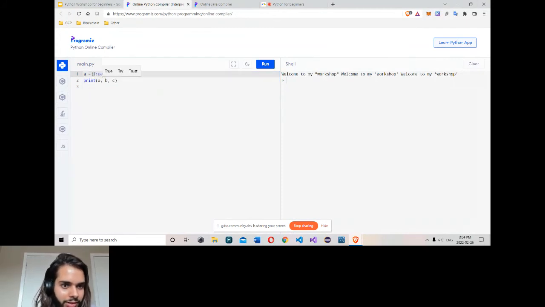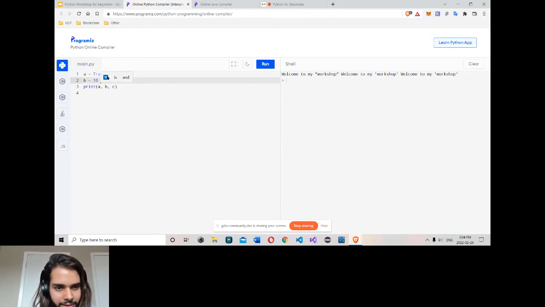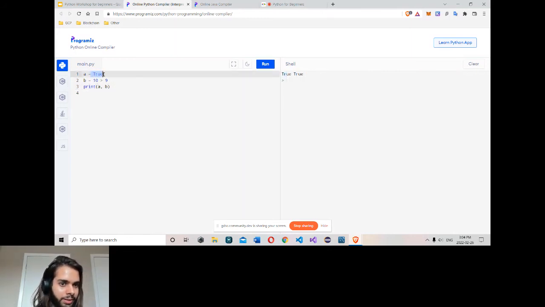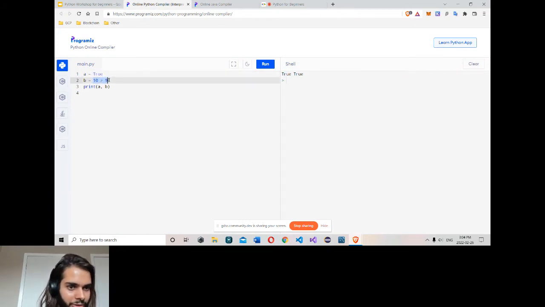So either you can simply give it this way, simply write true. This is the keyword true, or you can give a statement, maybe 10 is bigger than 9. Both have true value, true and true. So here I pass simply the value true, but here I made an expression that 10 is bigger than 9 or not. It's bigger than 9, so I get a true here. So this is how it works. So Boolean has two values, true or false.